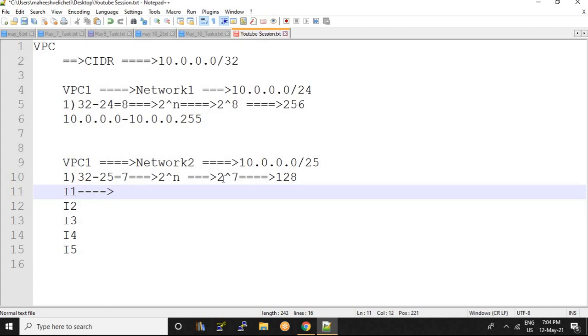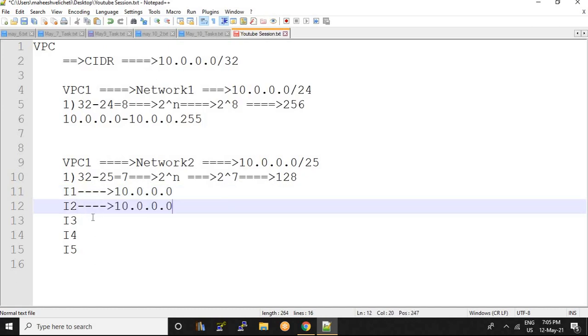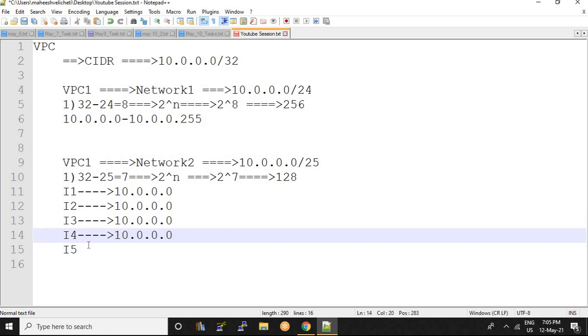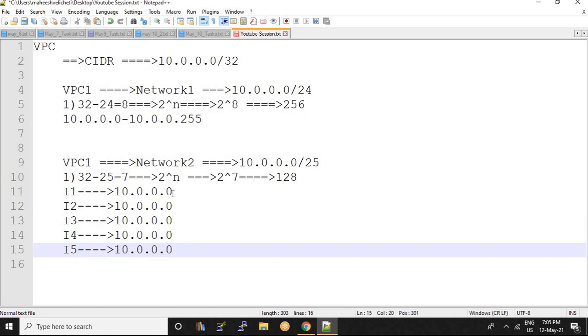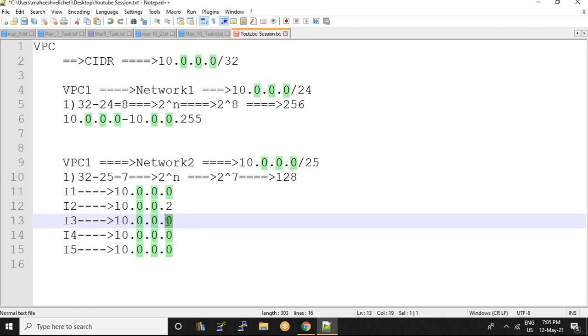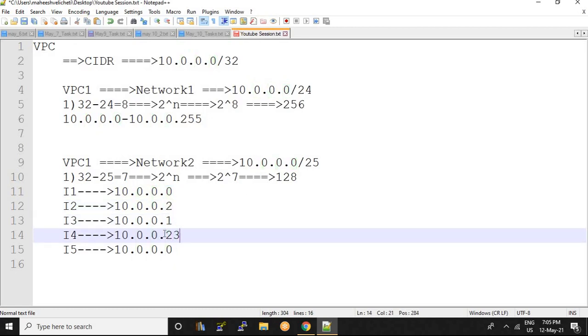It starts from 10.0.0.0 for all the machines, starting from 0, then 1, 2, 3.